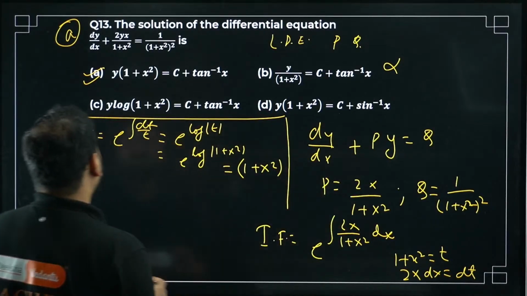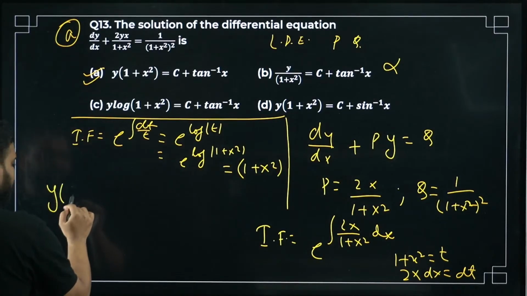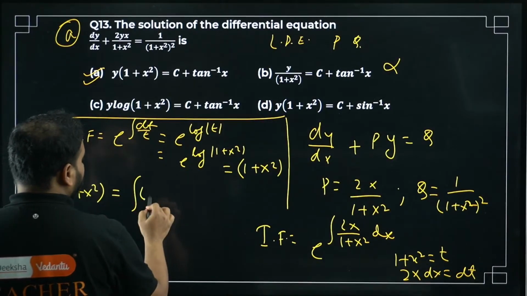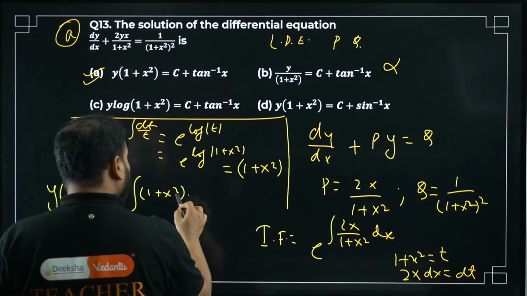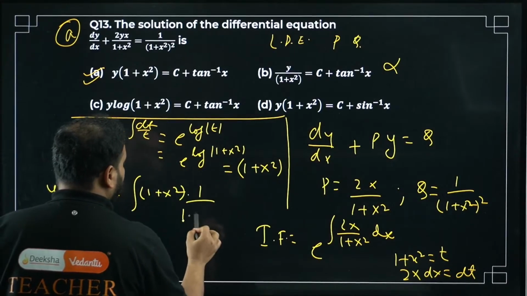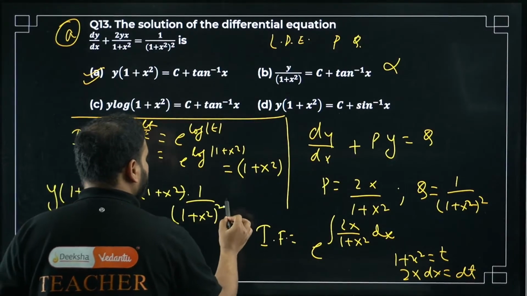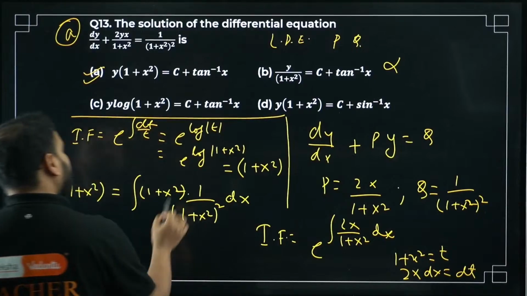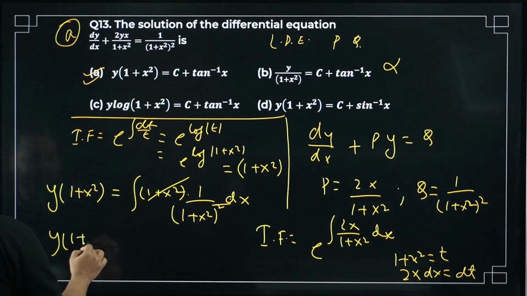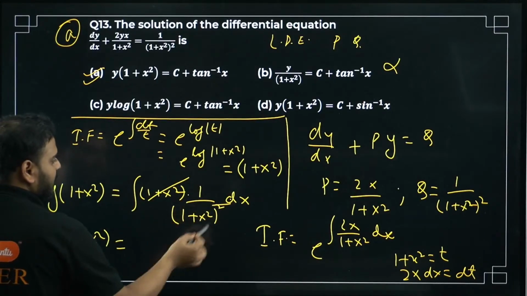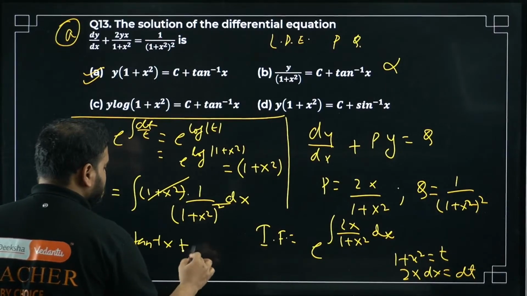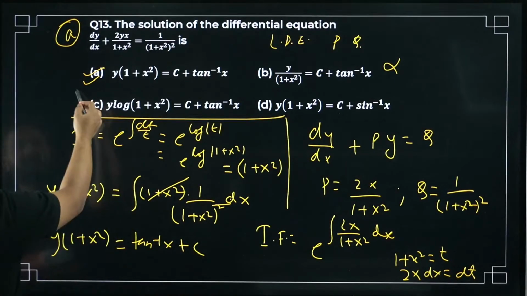So what is going to be the final answer? Y times the integrating factor equals the integration of integrating factor times q. What is the q value? This q value over here is 1 upon 1 plus x square the whole square dx. This will cancel one of these, and this will remain as it is, y times 1 plus x square. Now nothing is left, dx by this, so tan inverse of x plus c. Option A is correct.